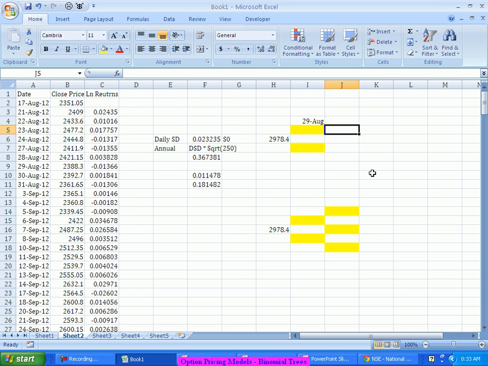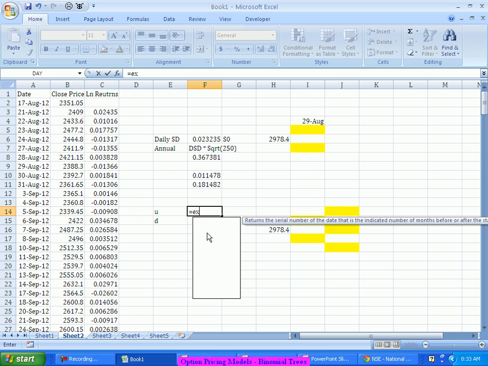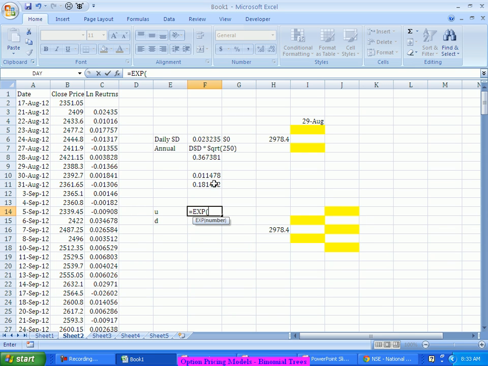What we are saying here is that the upward and downward factors are found like this: e power sigma root T. What is T? Time to maturity.